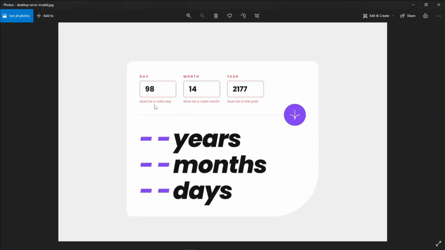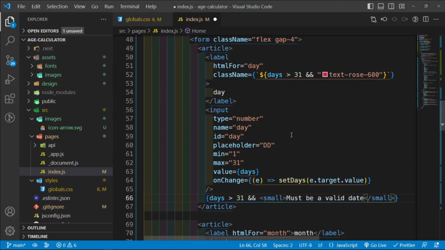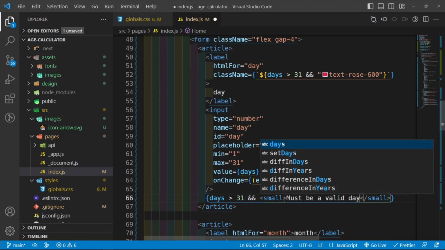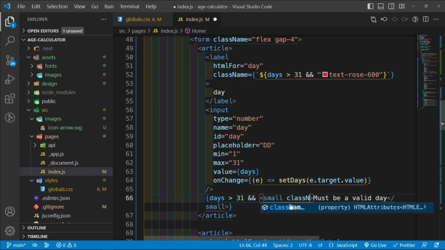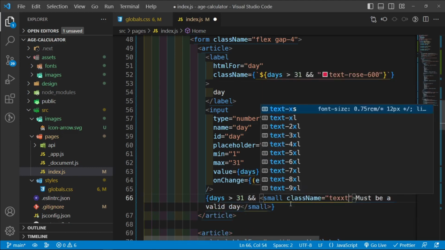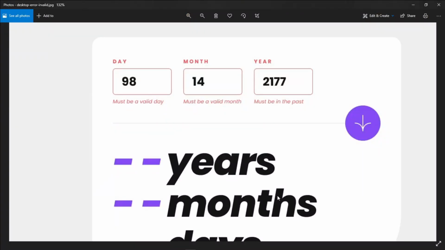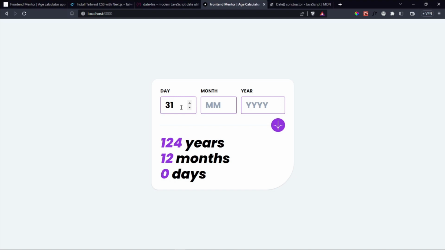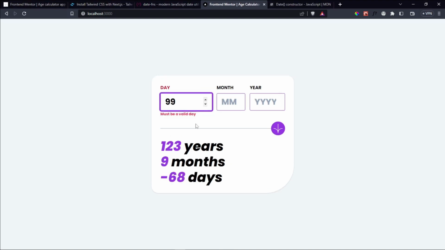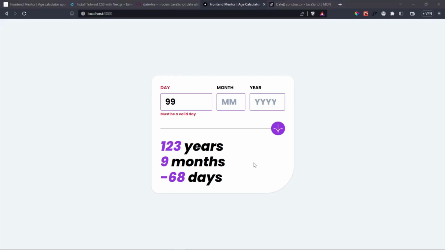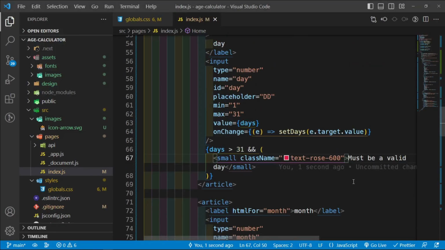That says must be a valid day. And then you want this small text to have a class name of text-rose-600, and then save it, and then let's change this back to 99. There we go, but I don't want this to be bold, so let's change it into font-light.